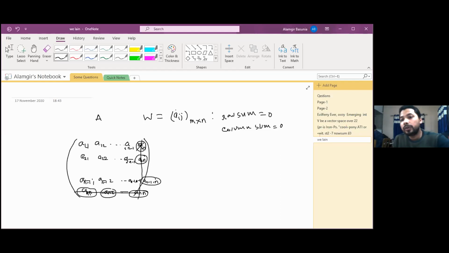Everything else we can choose freely. That means the total dimension will be (m minus 1) into (n minus 1). This will be the dimension. In the previous problem, our W was the subspace of those elements of order 5 cross 2. Directly we can use this formula, and what will be the result? 4 cross 1.